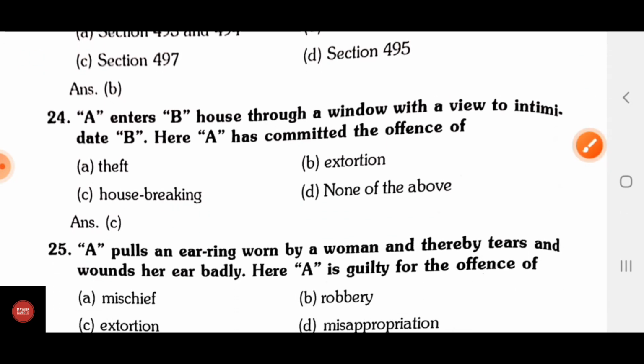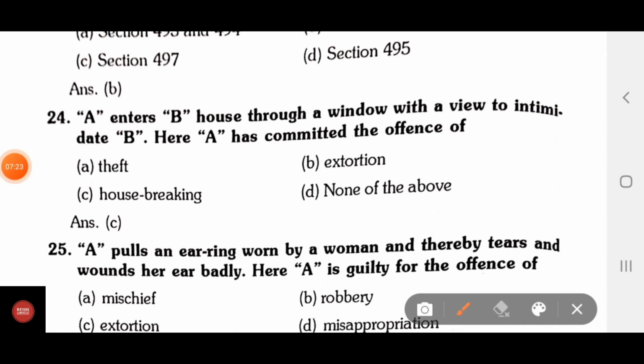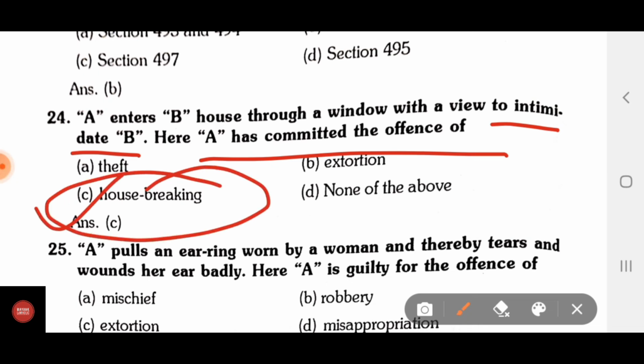Question number 24. A enters B's house through a window with a view to intimidate B. Here A has committed the offense of A, theft; B, extortion; C, housebreaking; D, none of the above. The correct answer is housebreaking.